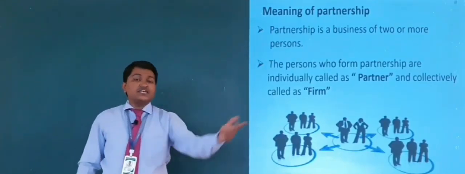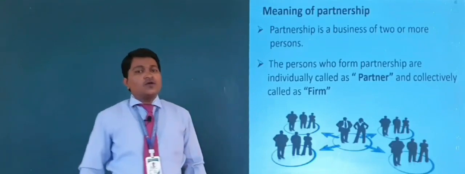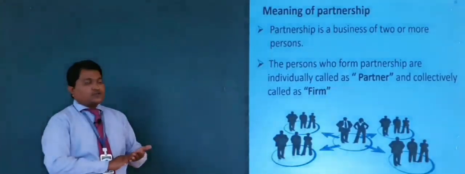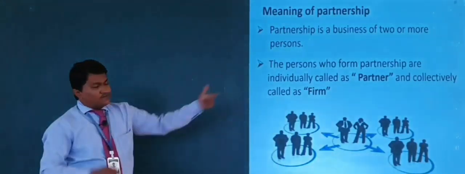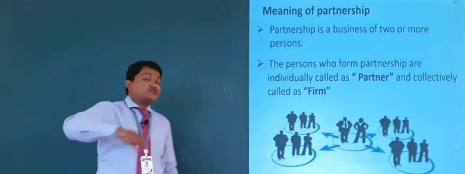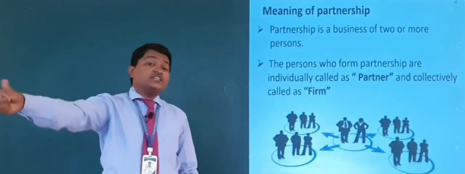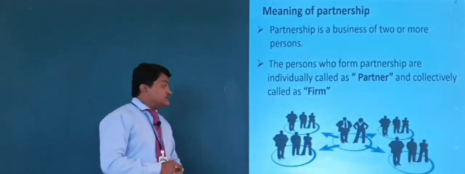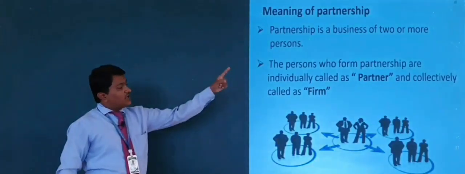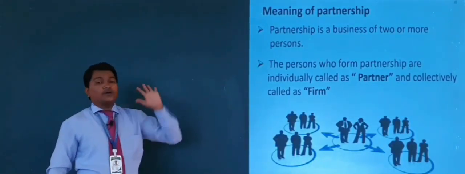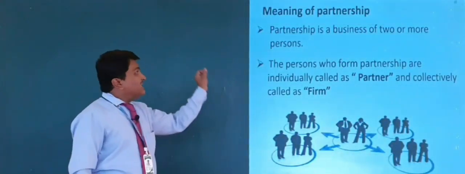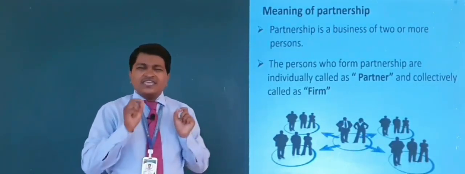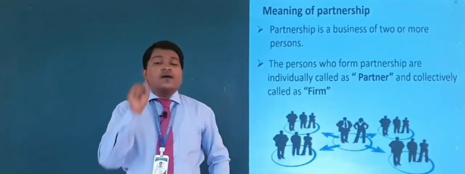In the previous slide we saw that a single person invests the amount, manages the business, and enjoys the profit. But in partnership business there are two or more persons. So it is the business of two or more persons. Understood? In simple terms, what is partnership business?